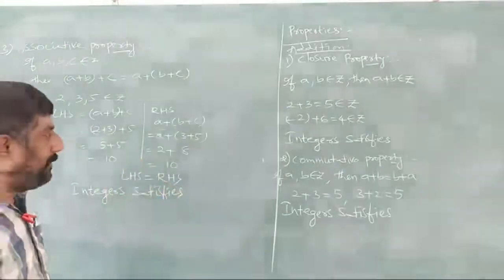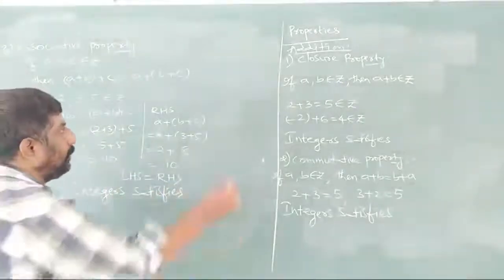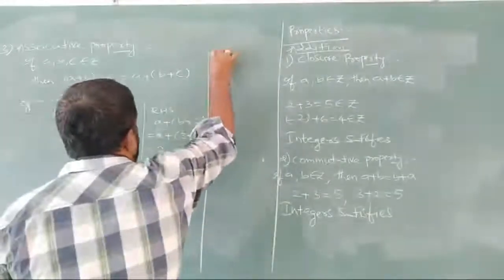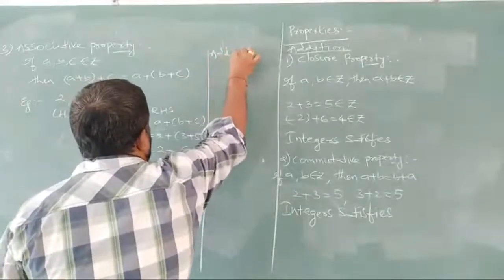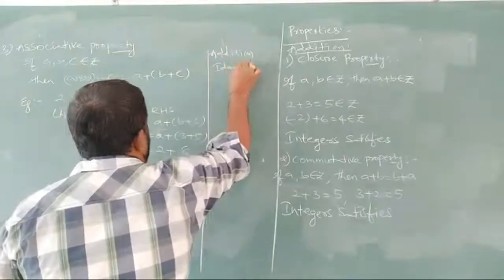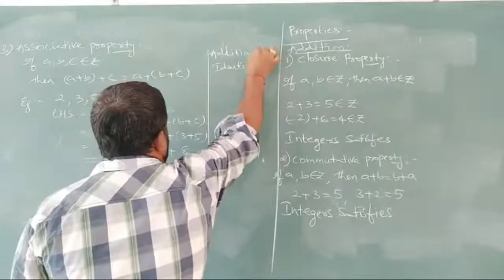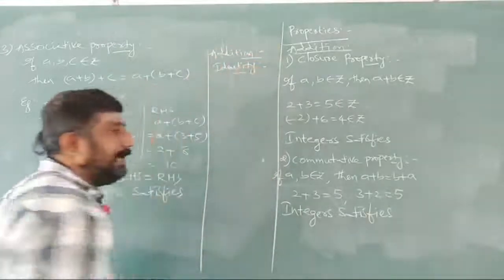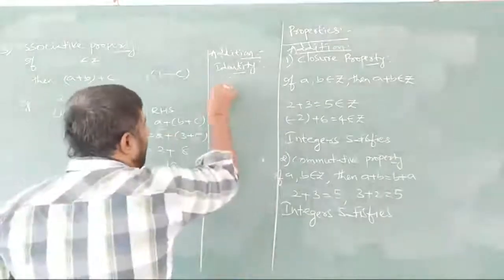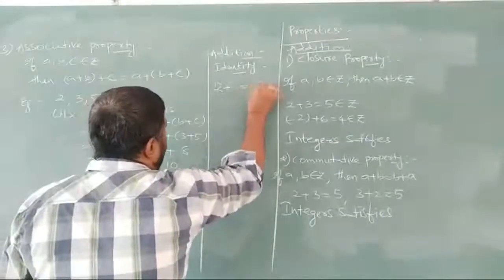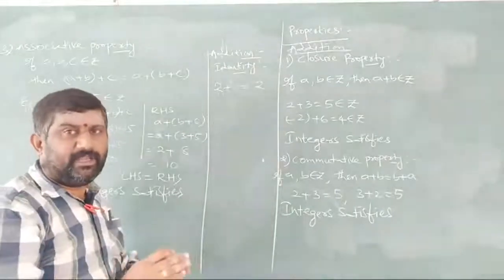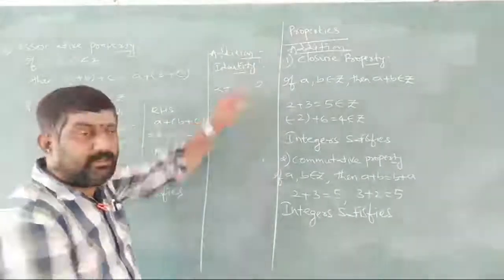Under addition operation. And next coming to addition identity. What is identity? If I am adding a certain number to 2, I should get 2 again here.